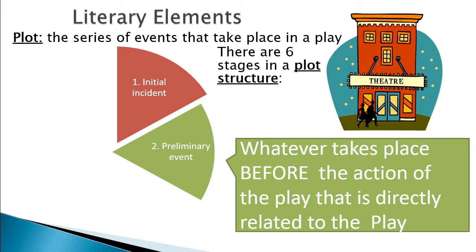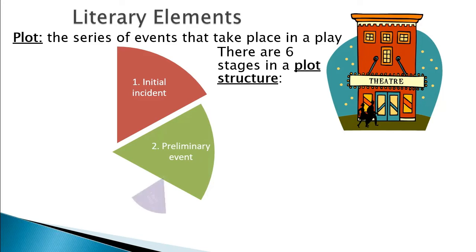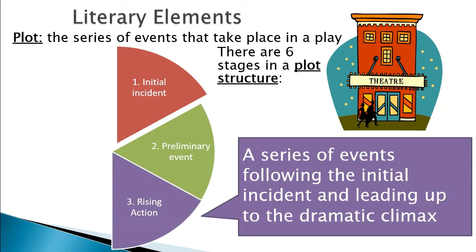Then the third one, as part of the stages of plot, is the rising action. This is a series of events following the initial incident and leading up to the dramatic climax. During the course of the play, it builds up right from the beginning.